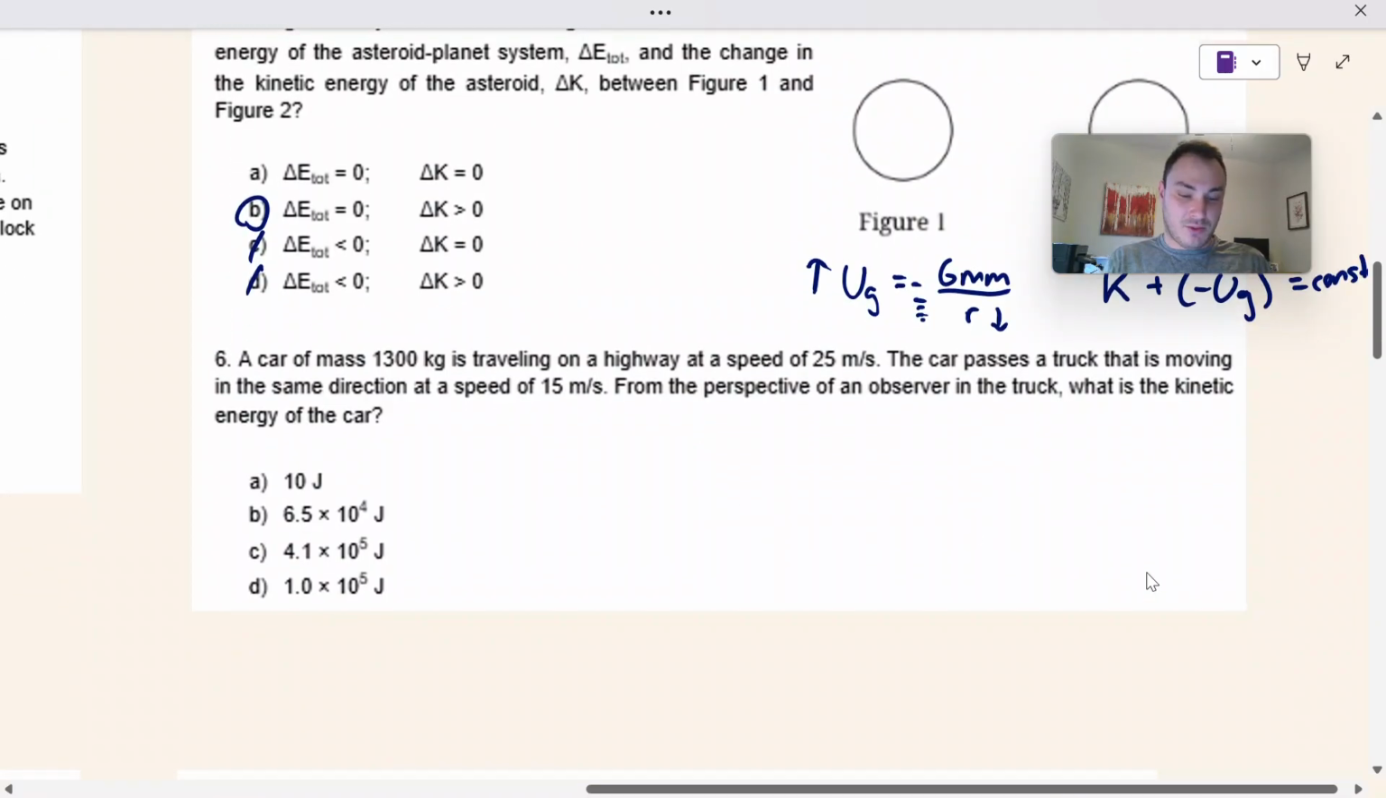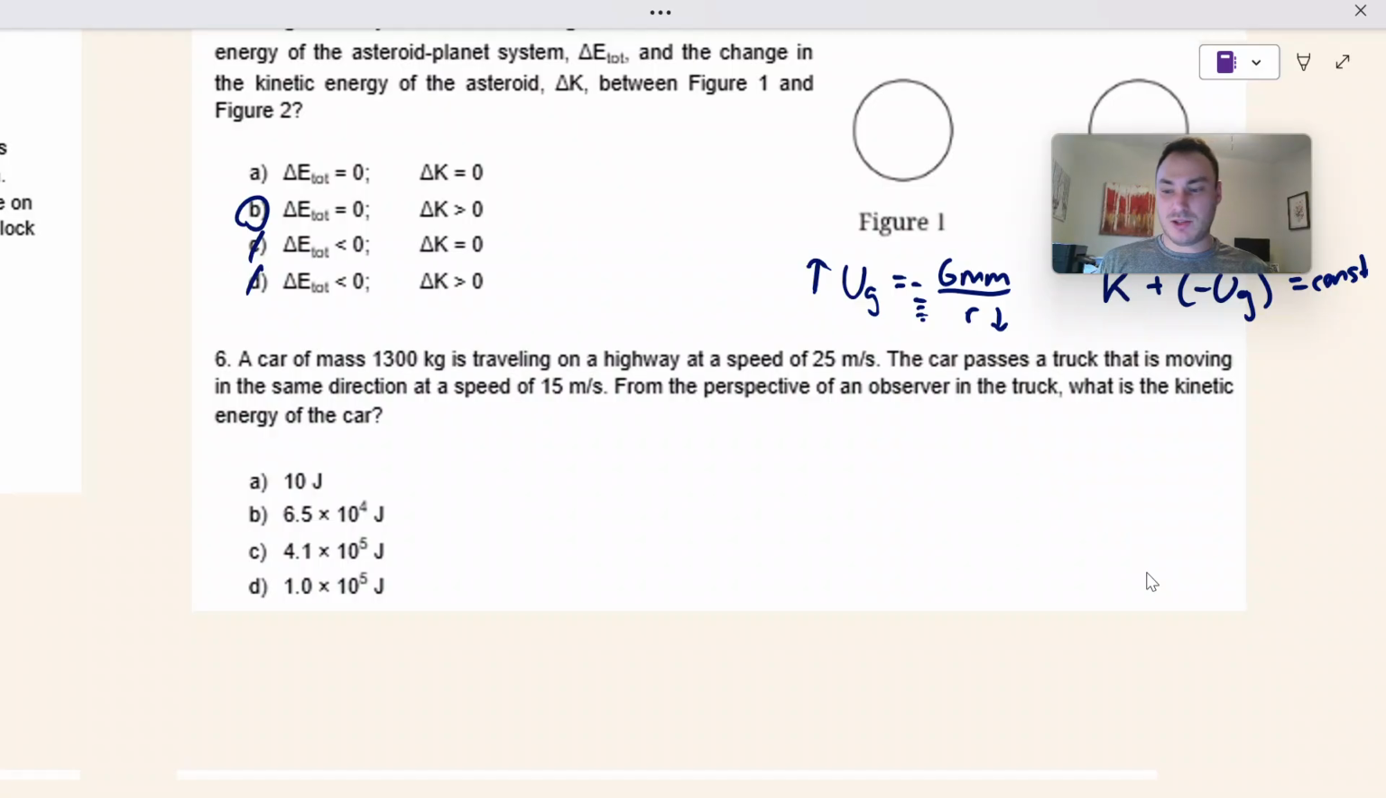A car of mass 1,300 kilograms is traveling on a highway at a speed of 25 meters per second. A car passes a truck that is moving in the same direction at a speed of 15 meters per second. From the perspective of an observer on the truck, what is the kinetic energy of the car?